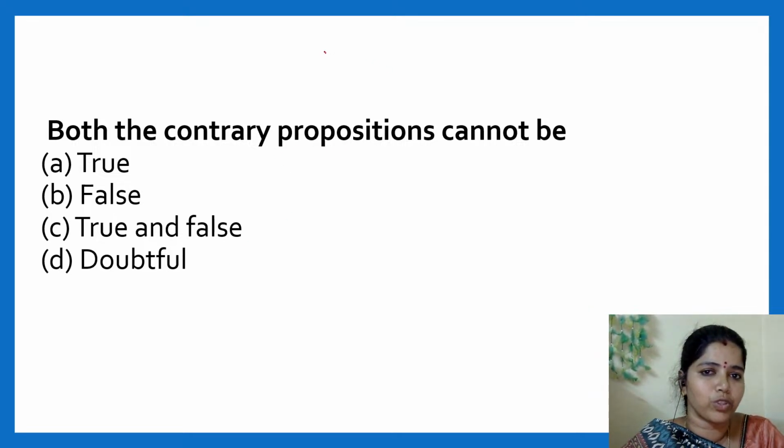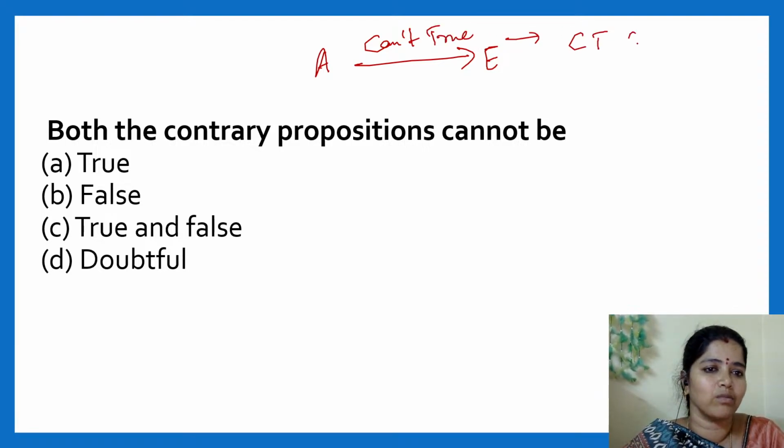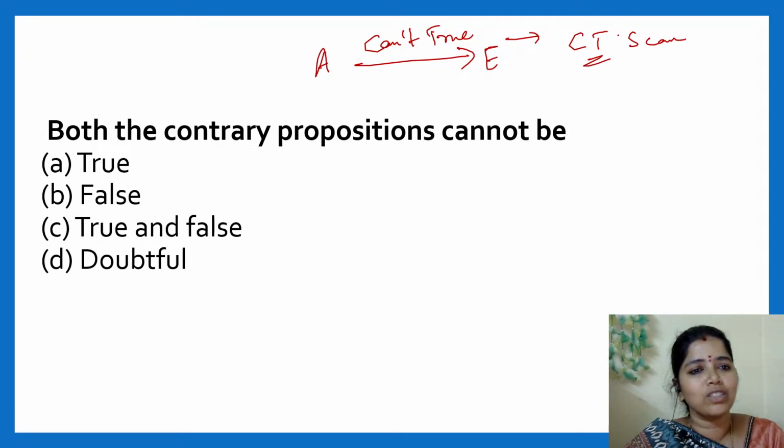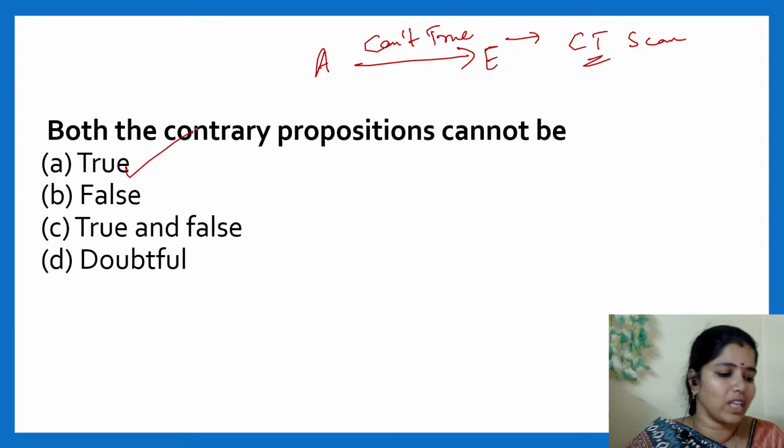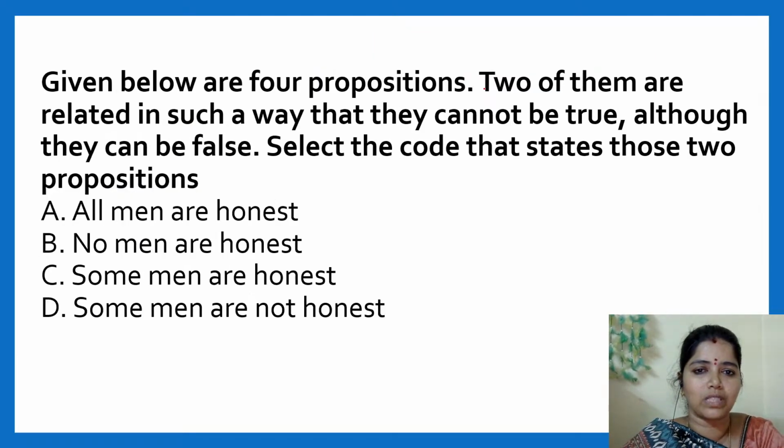Both contrary propositions, A type and E type, they cannot be true together. You remember CT scan. I used to remember like this. CT scan: can't be true together. C for contrary, T for true. Both contrary propositions cannot be true together. Very good. Next question.